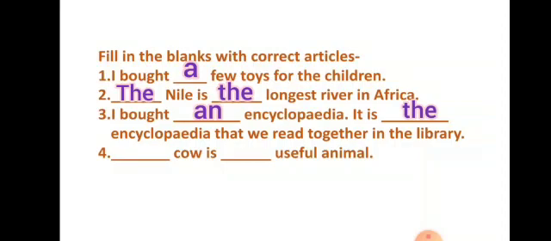Number 4: dash cow is dash useful animal. Now, cow, I'm not talking about one cow only, I'm talking about the whole class. So, the cow is dash useful animal. Use, again U, sounds like YOU, so a will be used: a useful animal. I hope you have understood the usage of a and the.